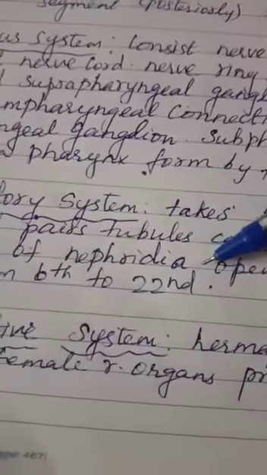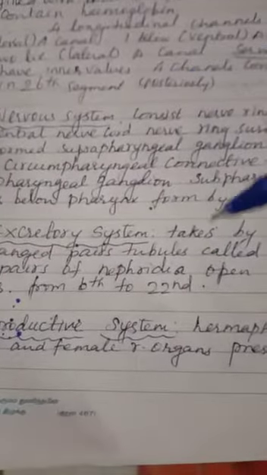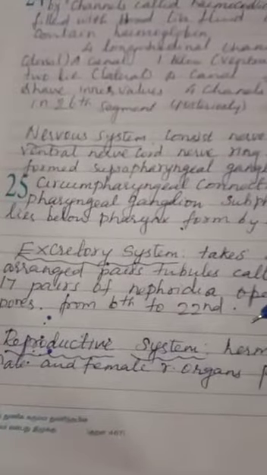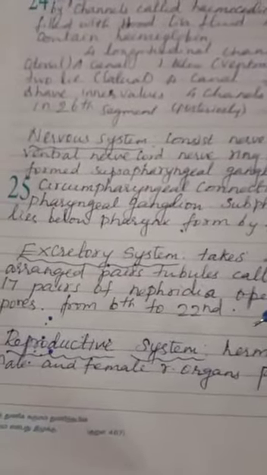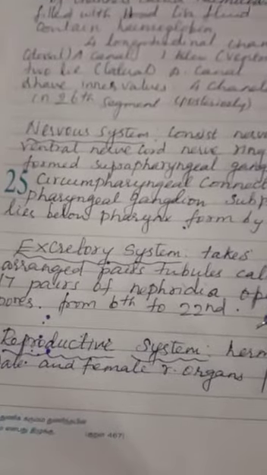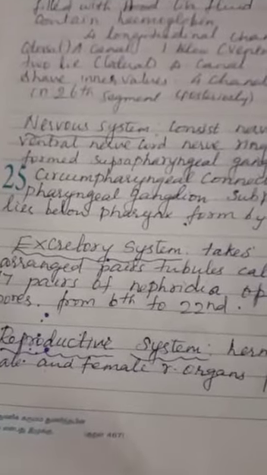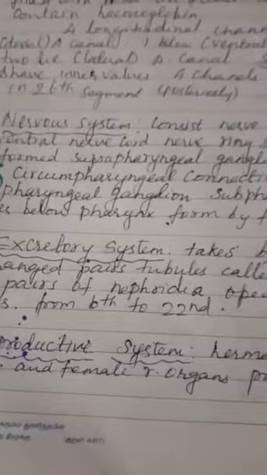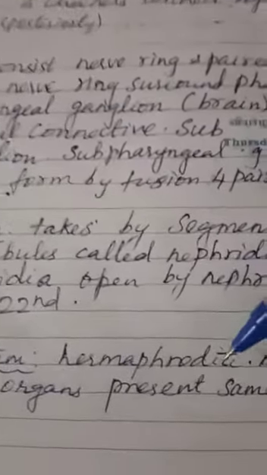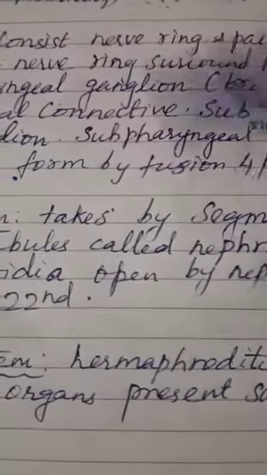Then is the reproductive system. So the reproductive system produces the new one. In this system, the leech is a hermaphrodite. Leech is a hermaphrodite. It is very important.